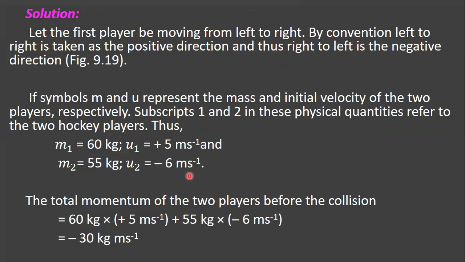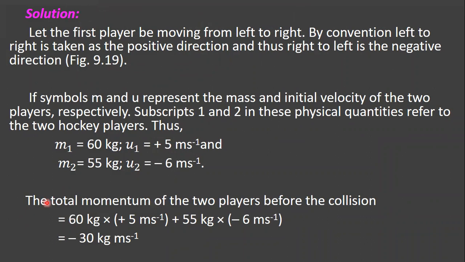See, children, here u2 is taken as minus 6 meter per second, that is, he is moving from right to left. It is taken as negative because the second player is moving from right to left. Here the first player was moving from left to right. Left to right is considered the positive direction, thus right to left is taken as the negative direction. Therefore u1 is positive and u2 is negative here.